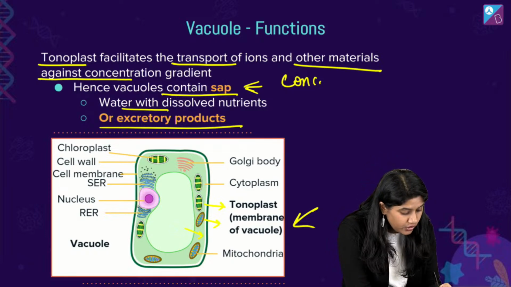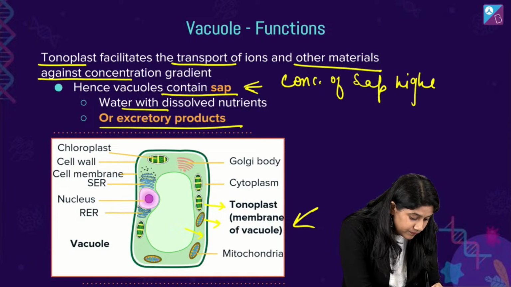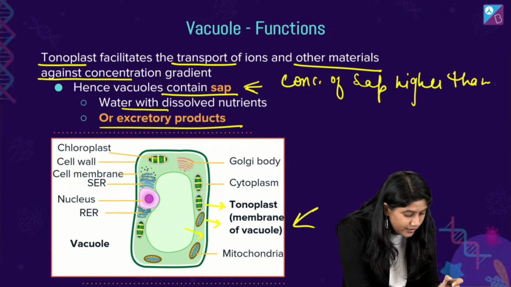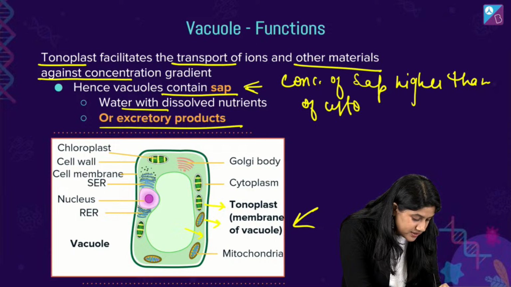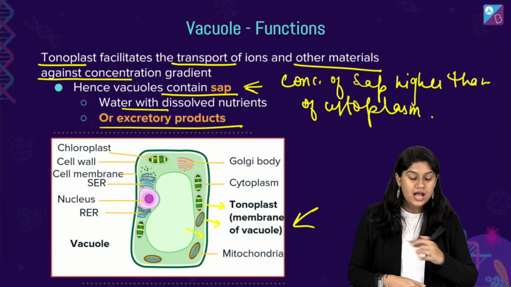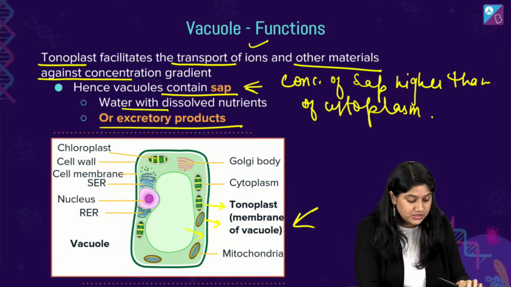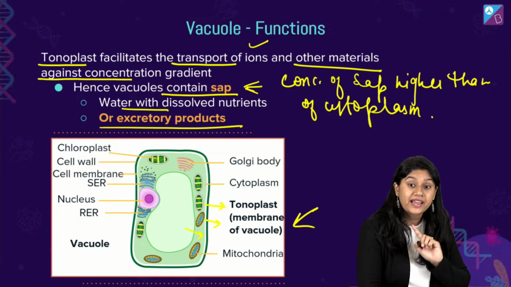This is important. The concentration of the sap is higher than that of the cytoplasm. Hence, the concentration of ions that we have in minerals is significantly higher in the vacuoles as compared to the cytoplasm. Again, a very important point.